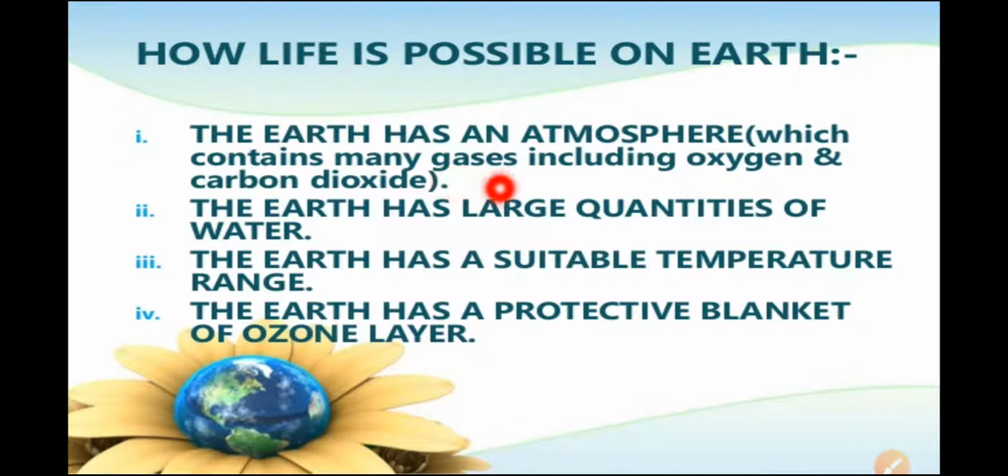The reasons are, there is a proper atmosphere. Atmosphere means a mixture of gases including oxygen and carbon dioxide, and a large amount of water is present on the Earth, as well as suitable temperature. Means atmosphere, water, suitable temperature, and the protective layer of ozone, or protective blanket of ozone. Because of all these reasons, life is possible on the Earth.